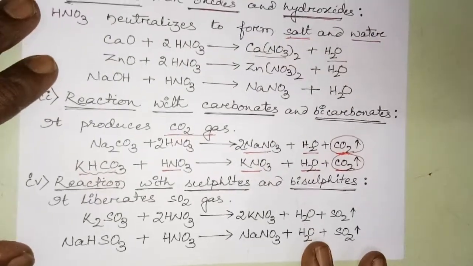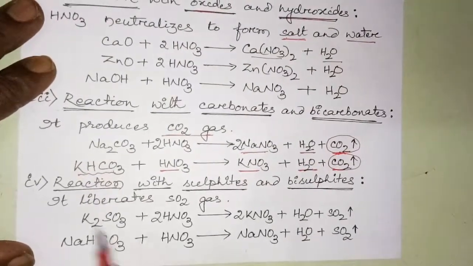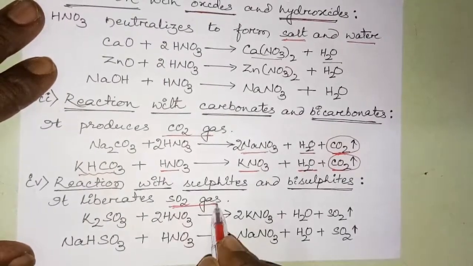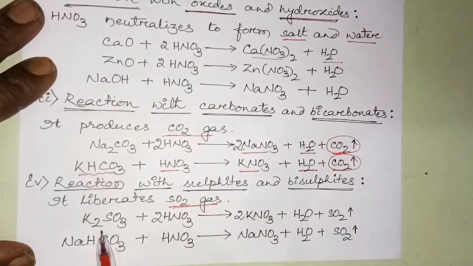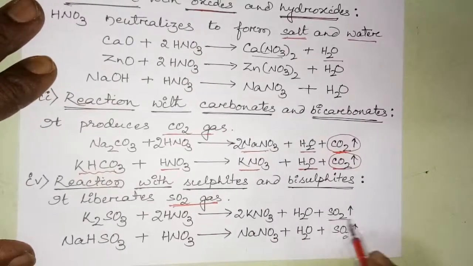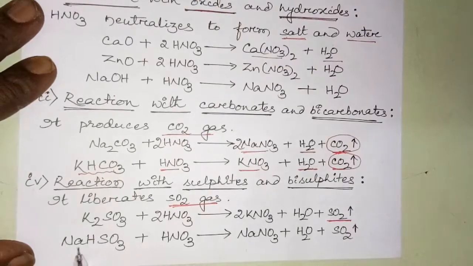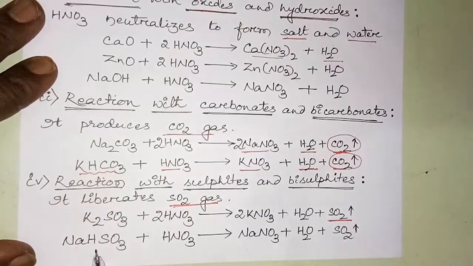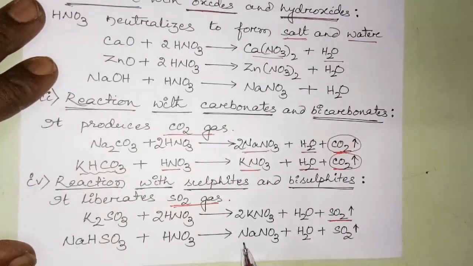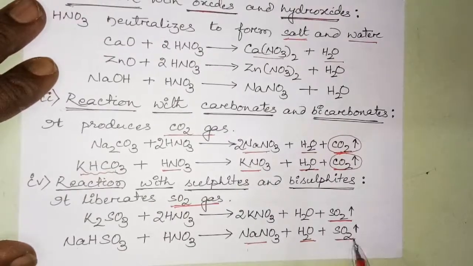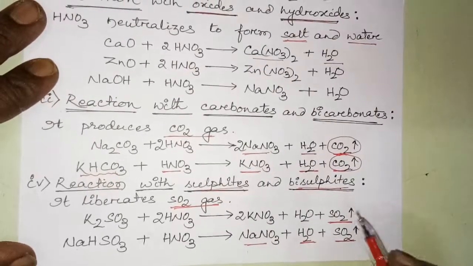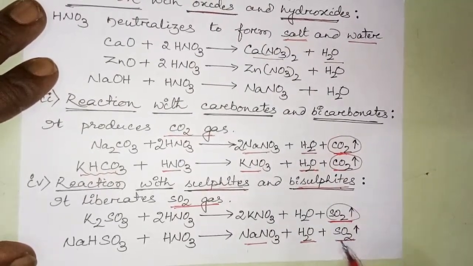Now we'll discuss sulfites and bisulfites. What is the reaction? As we discussed earlier in the case of HCl, it produces sulfur dioxide gas. For example, K2SO3 + 2HNO3 gives 2KNO3 + H2O + SO2. Another is NaHSO3. What is this? Sodium hydrogen sulfite, or sodium bisulfite. Plus HNO3, it gives NaNO3, H2O and SO2. So when sulfites and bisulfites react with nitric acid, they produce sulfur dioxide.